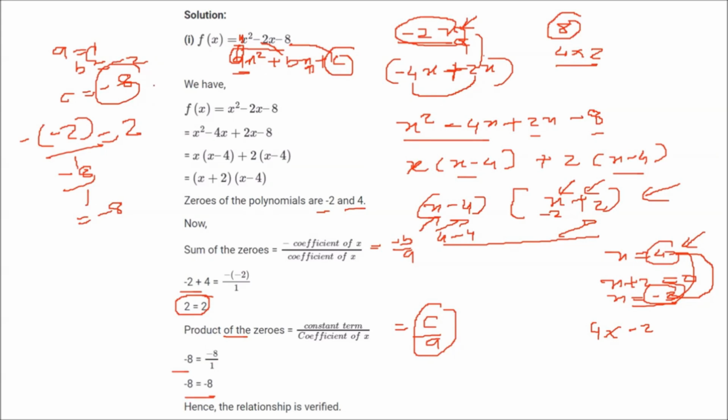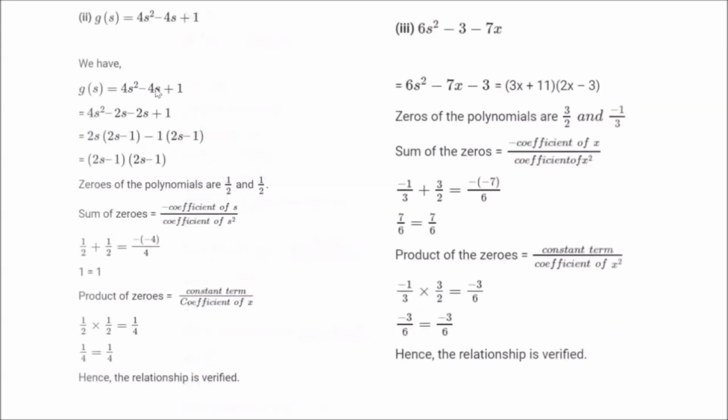Hence this is verified. So all these questions we are going to do like this. Now I'll take 4s square minus 4s plus 1. You have to split the middle term in such a way that the numbers multiply to 4 into 1, which is 4. So minus 4s can be written as minus 2s minus 2s, because 2 into 2 is 4.